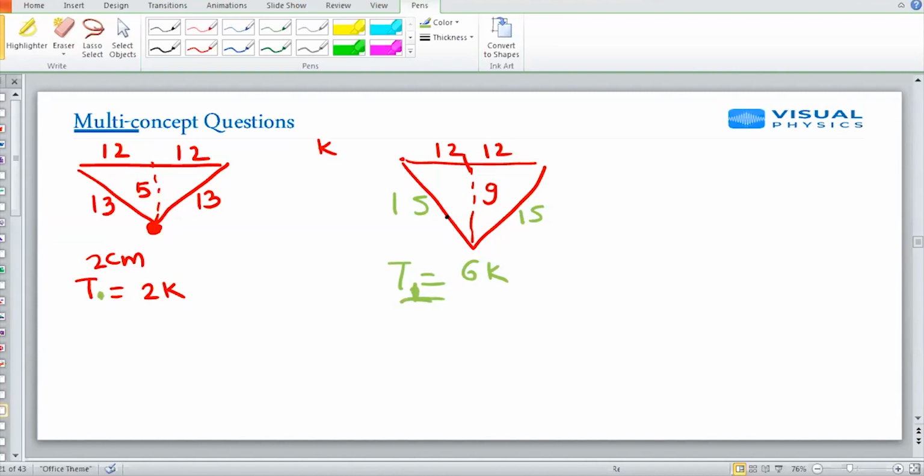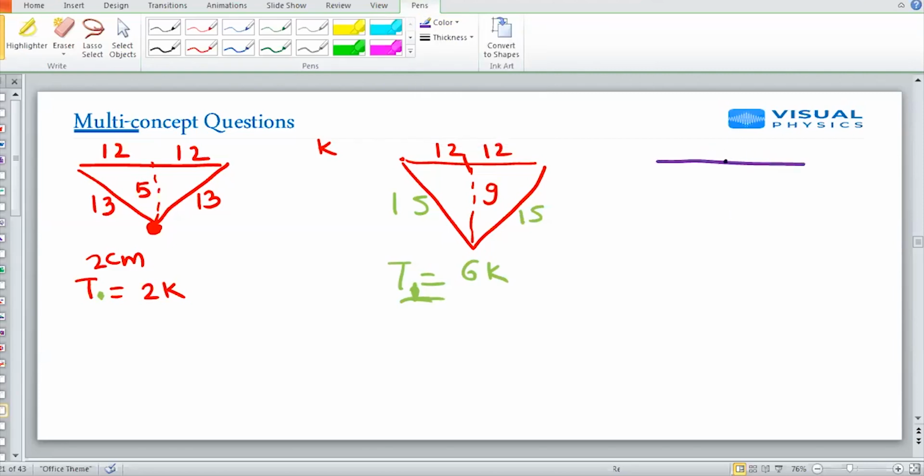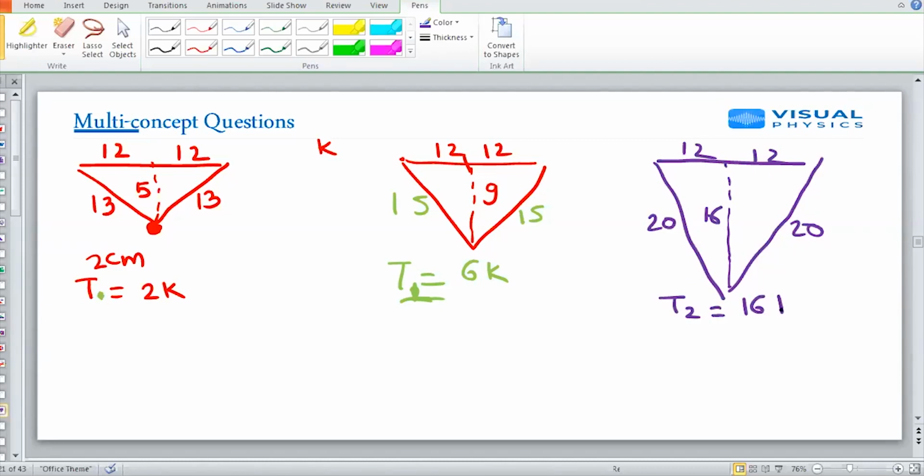T1. Third case, it is still 12, but now the depression has increased to 16. So again, 3-4-5 triplet, 12, 16, so 20. So this is 20, this is 20. Total 40. It was initially 24. 40 minus 24, T2 has now become 16K. I hope this much is clear. Okay. Next.